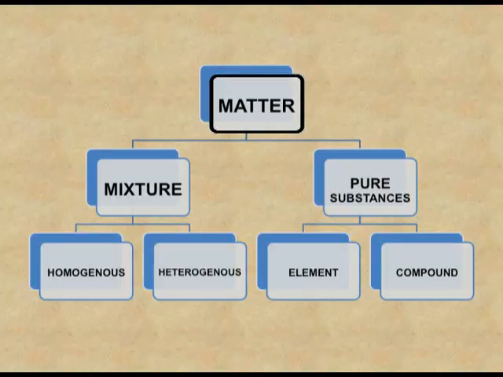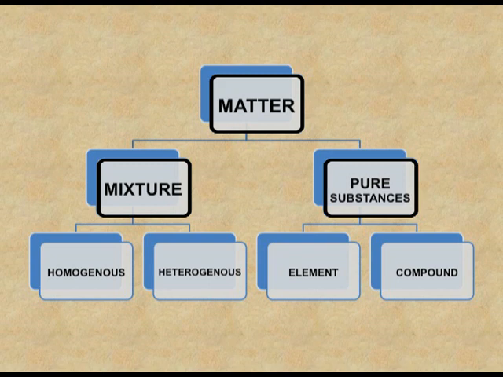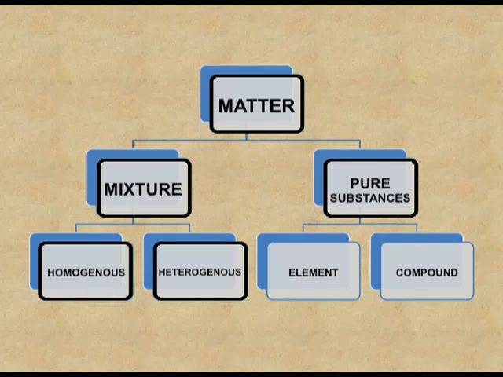Matter. Matter is classified into mixture and pure substances. Mixtures are further classified into homogeneous mixture and heterogeneous mixture. In the homogeneous mixture or the heterogeneous mixture, the components are mixed in any ratio. But in the homogeneous mixture, the uniform composition is there. You cannot see the separate components. But in the case of the heterogeneous mixture, you can see the separate components. That is, the composition is not uniform throughout.